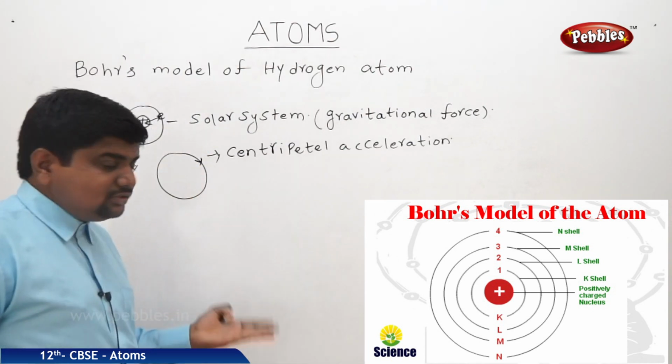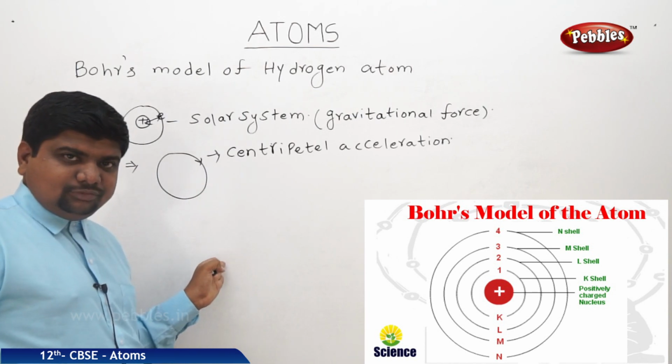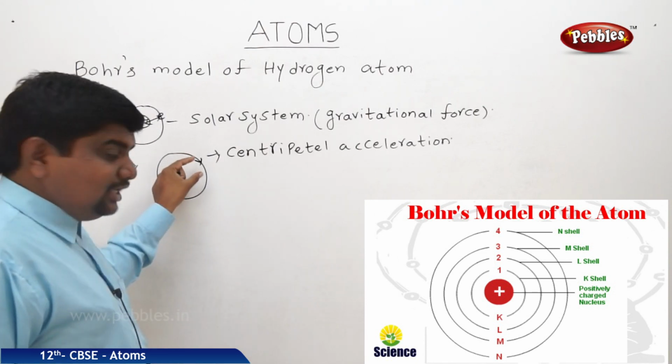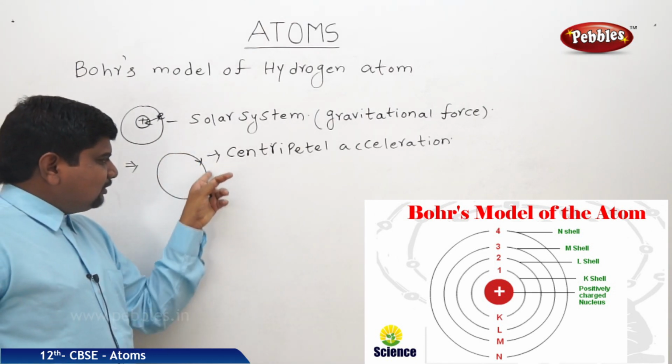If there is no such force, the electron will come out of the path. We know that. So centripetal force or centripetal acceleration plays a key role.